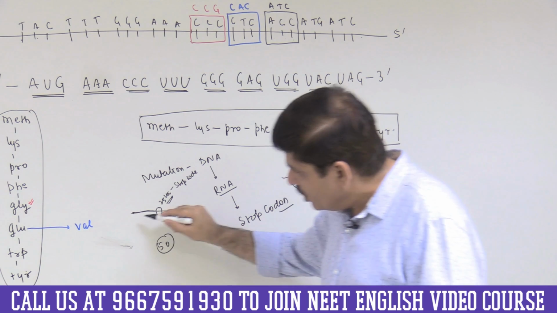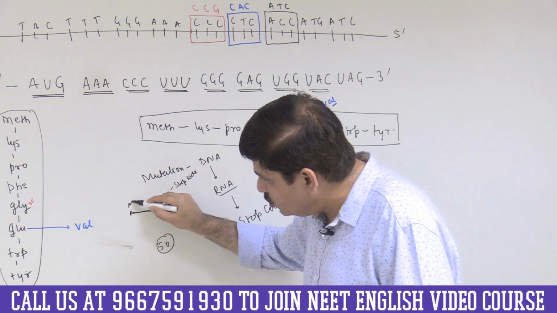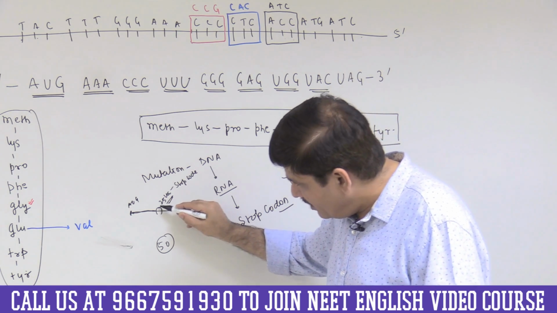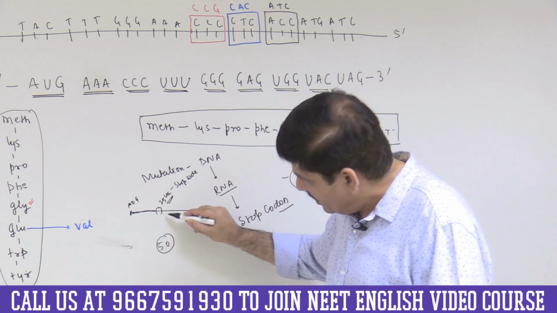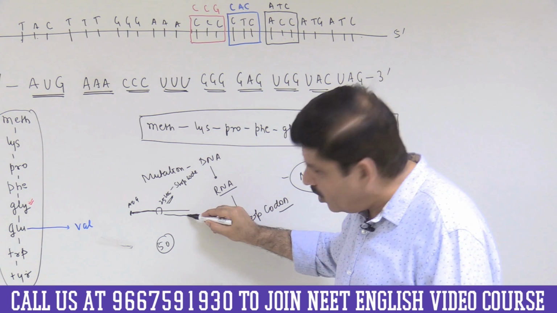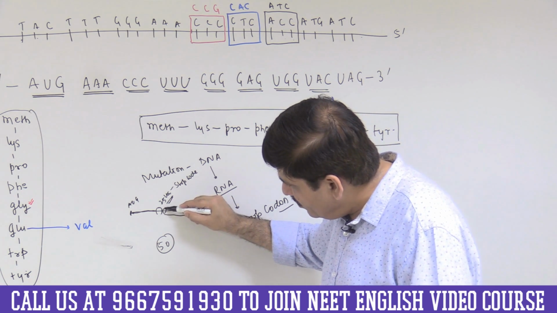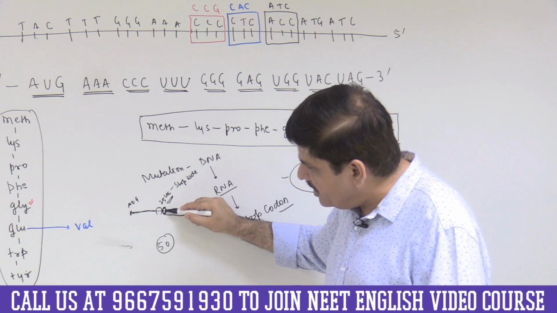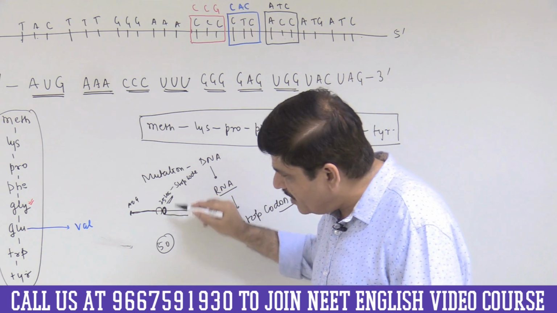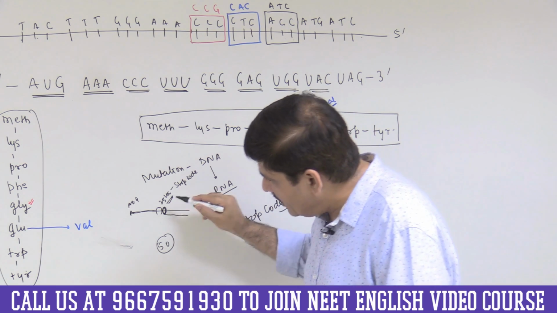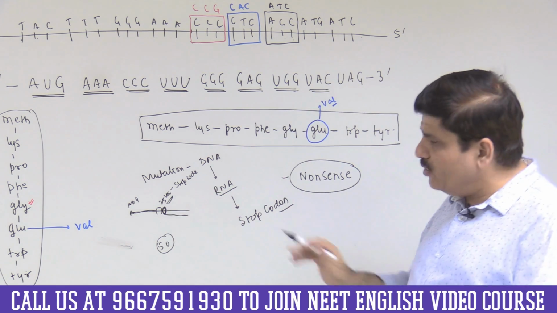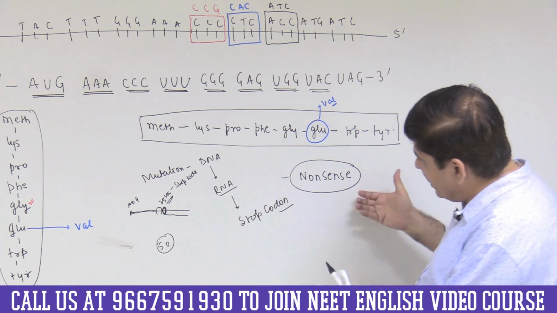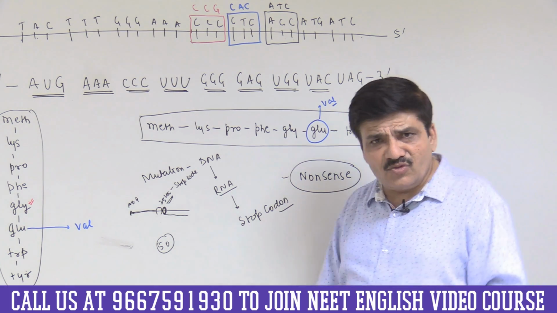is a stop codon. So the first codon would be AUG. Only 24 amino acids will be incorporated, and then the peptide synthesis will stop. The rest will not be formed, because again there will be no AUG to begin the formation of the next peptide. So only one peptide will be formed, and that peptide would be carrying only 24 amino acids. I hope you have understood what exactly a nonsense mutation is.